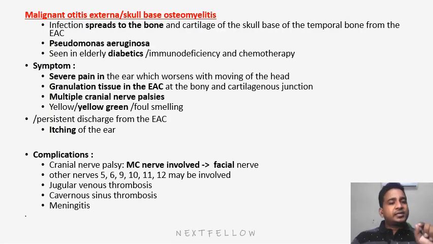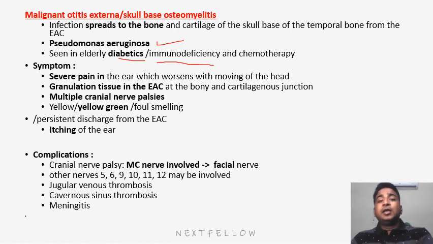In malignant otitis externa, or we can say skull-base osteomyelitis, the infection of the Pseudomonas is spread from the bone or the cartilage of the skull base, and it can spread from the temporal bone towards the complete skull base. It is caused by the Pseudomonas, and mostly it is seen in diabetic or immunocompromised patients, or patients going for chemotherapy, like cancer patients, because chemotherapy will lower the patient's self-immunity.